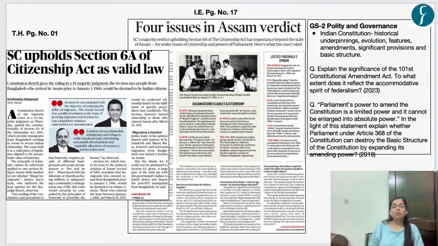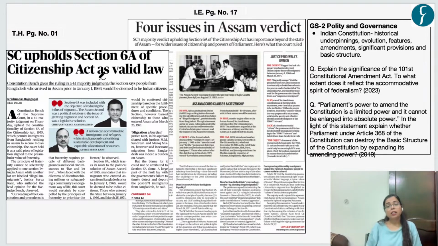So let's start our today's discussion with the very first article. Now this article, it appeared on the page number 1 of The Hindu and also in Indian Express. Now this news article is related to a verdict which was given by Supreme Court yesterday. So a 5-judge bench of Supreme Court, which was headed by the Chief Justice of India, in a majority verdict yesterday upheld Section 6A of the Citizenship Act 1955.